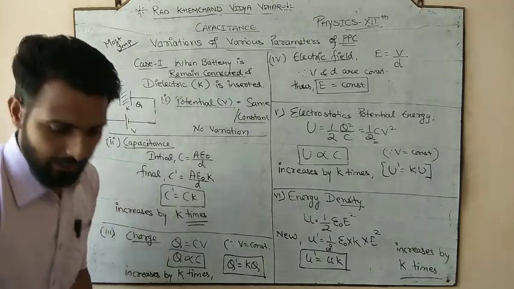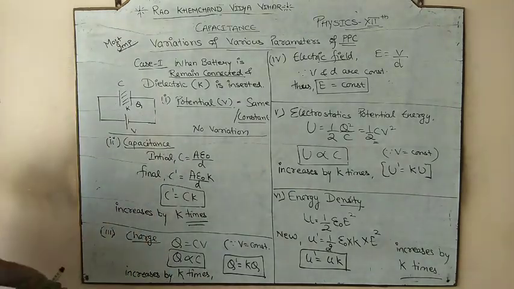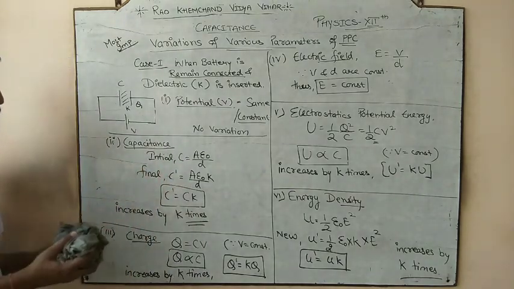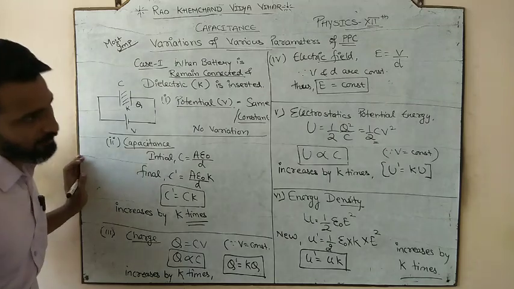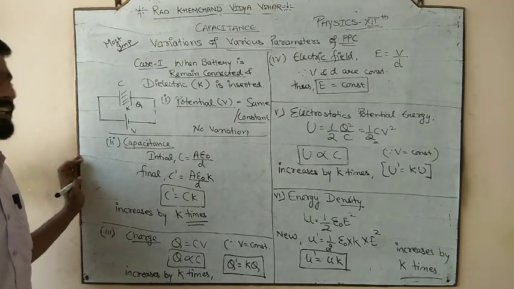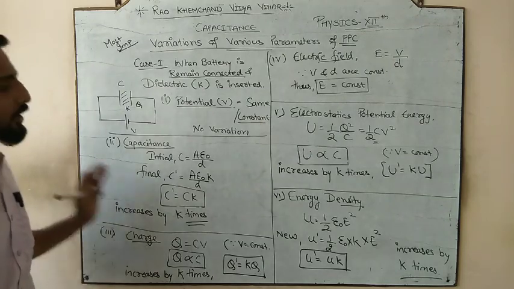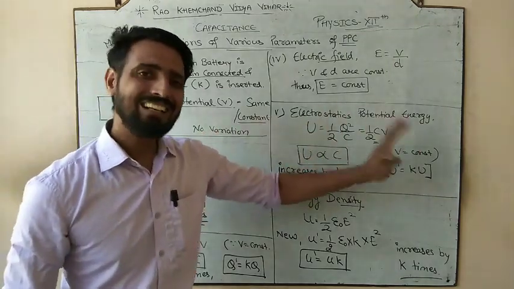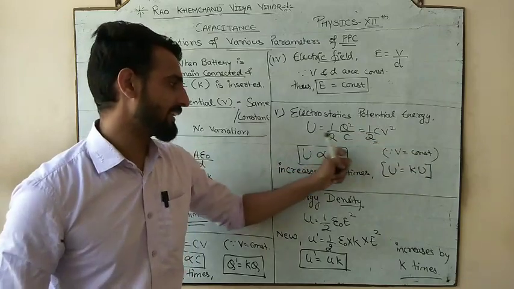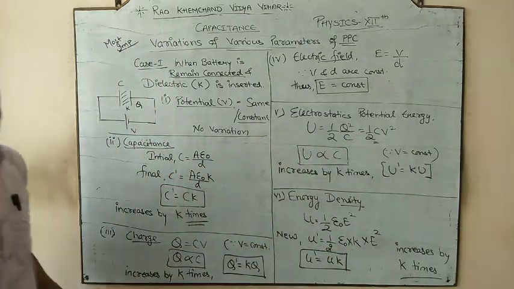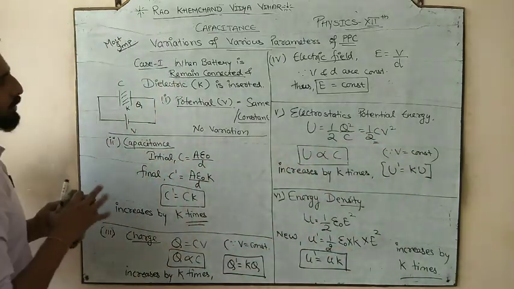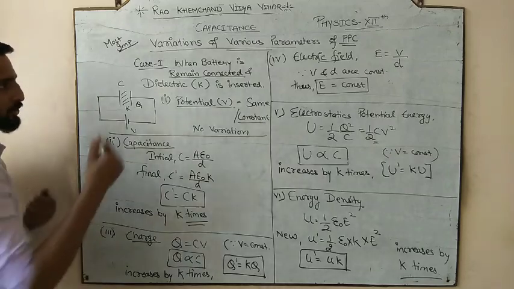Done? Okay, so please note it down. And for every point, if something is constant, why it is constant, if something is increasing, why it is increasing, you have to mention the reason also. Sir, this is the formula and it is directly and we can solve this now. Done? Now we are going to deal with case 2.